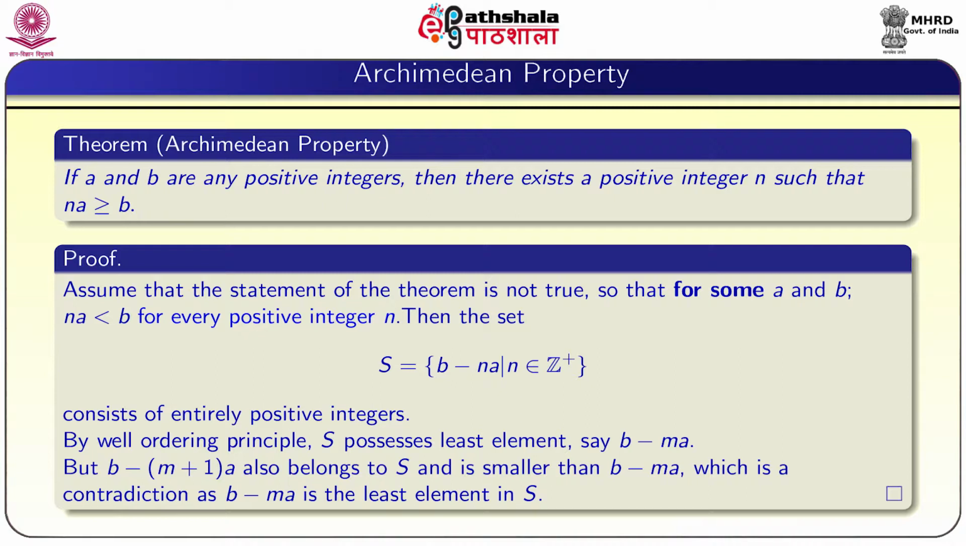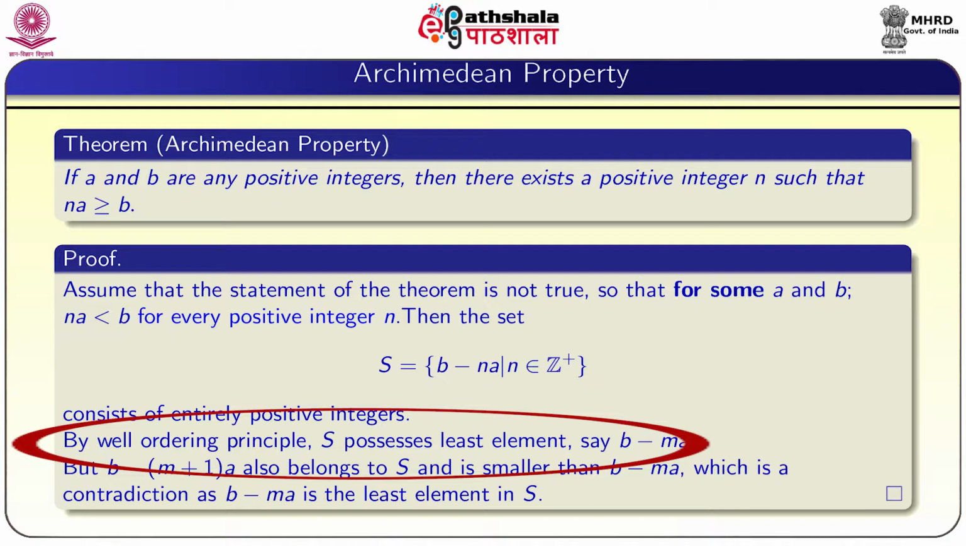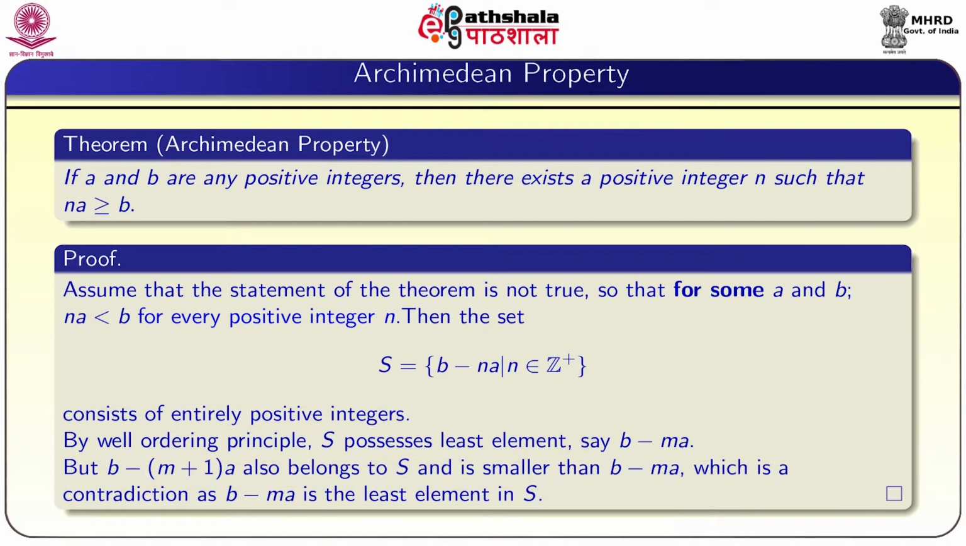Then, since we have to utilize the well ordering principle, we will consider the set S equal to B minus nA, where n belongs to Z plus, the positive integers. Then S clearly contains only positive integers, since we are assuming nA is less than B, so B minus nA is greater than 0. Further, by the well ordering principle, S has a smallest element, let us say B minus mA. Look at the set S that is equal to B minus nA, n belongs to Z. Here the variable is n; A and B are fixed.